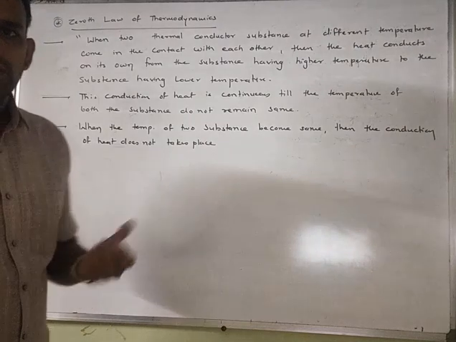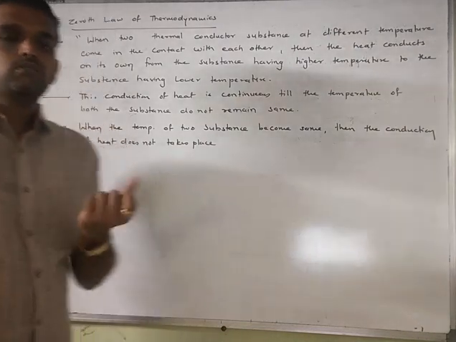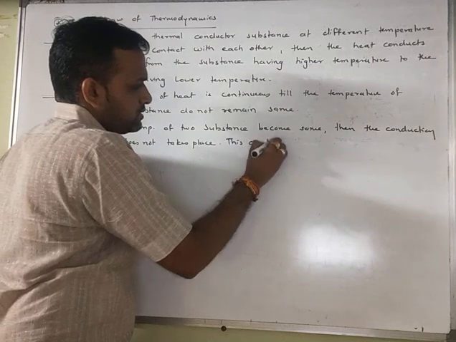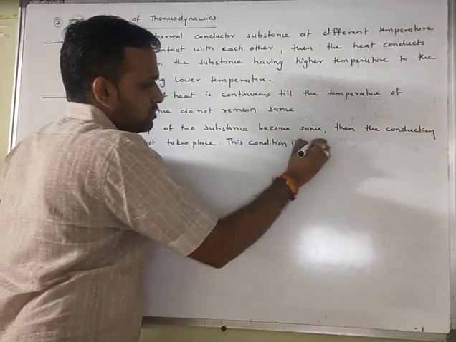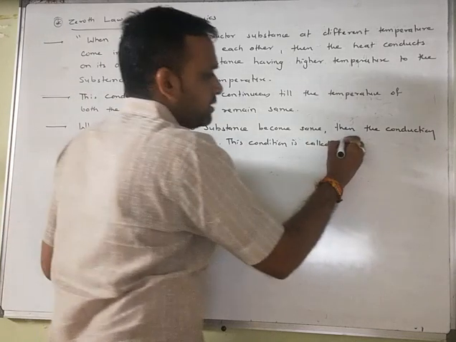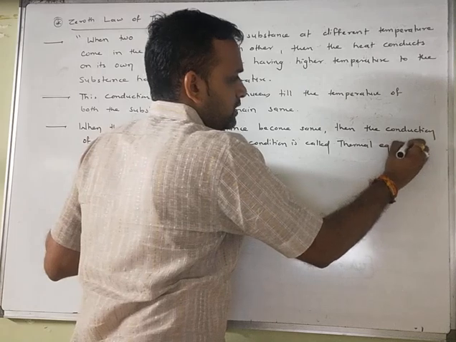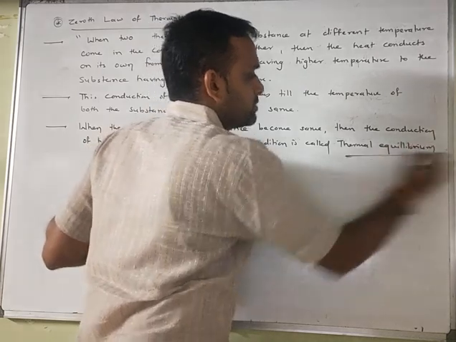Understand? And that's why this condition is called thermal equilibrium. This condition is called what? Thermal equilibrium. उसको हम क्या बोलते हैं?